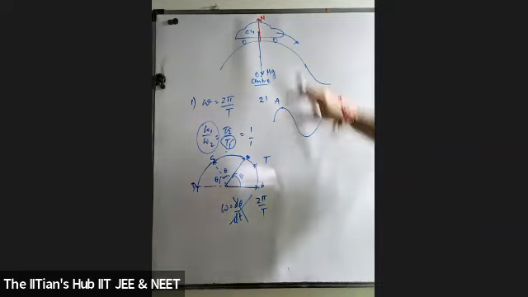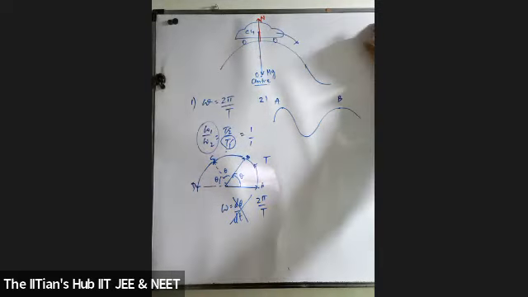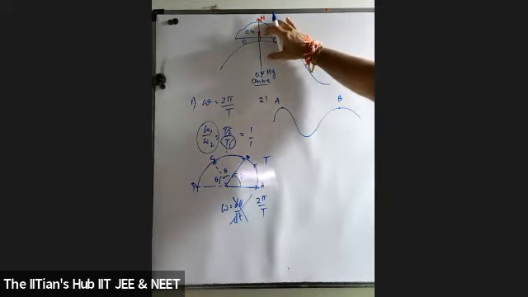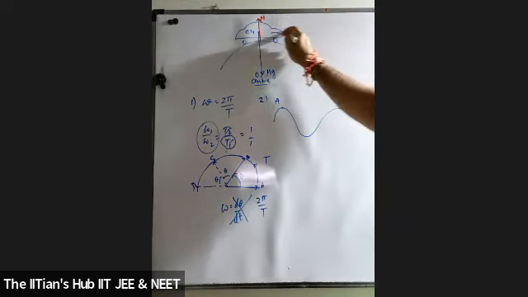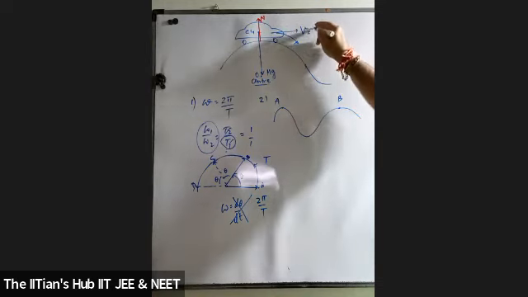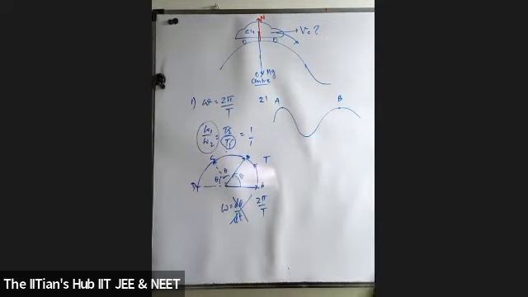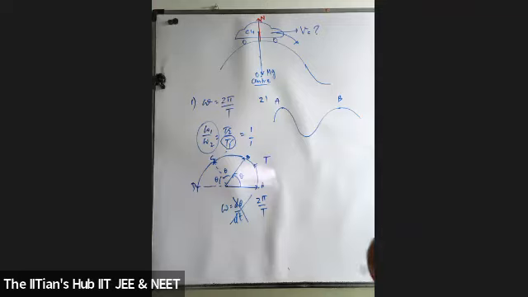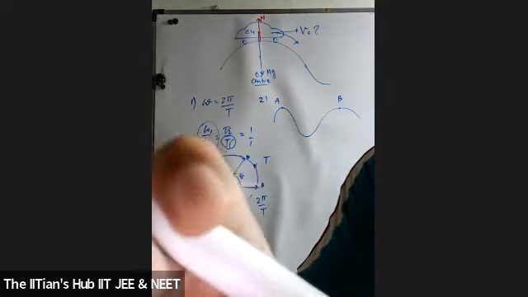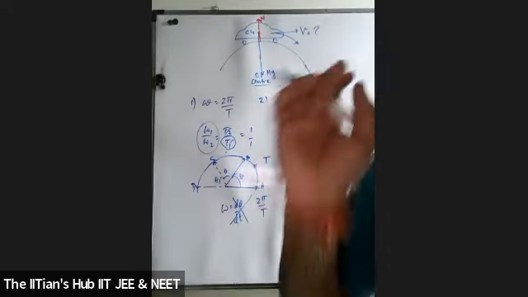Okay, fine. So now if I want to get a mathematical relation for the velocity with which the car is said to move, I want to find the formula for v of a car to move on a convex bridge. Then how do you go about it? क्या करोगे? So mg minus N would be equal to mv square by r. And at the highest point, the normal reaction force can be considered to be 0. So mg is equal to mv square by r, and v would be equal to square root of gr. Very good, very good. Students, listen to her very carefully. See the way she's putting it across. She made it very clear.